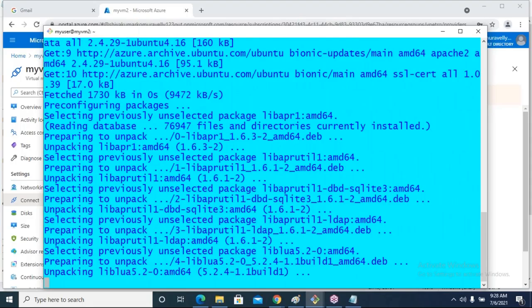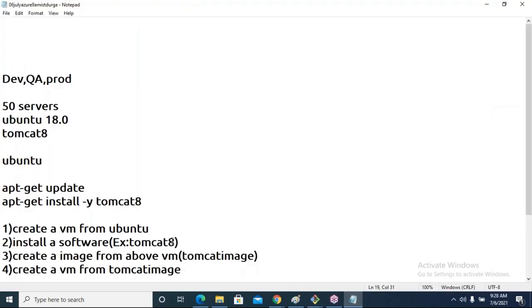It can be Apache or it can be Tomcat 9 also, Tomcat 8 also. I'm installing Apache. Apache image.